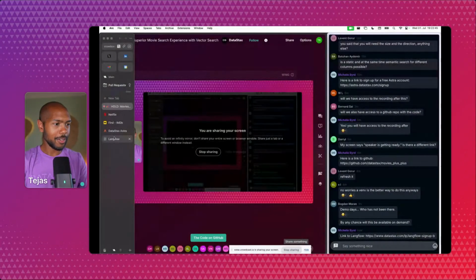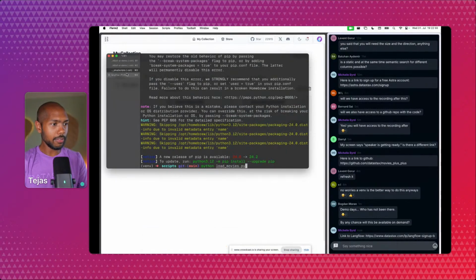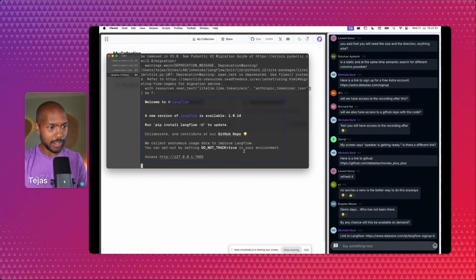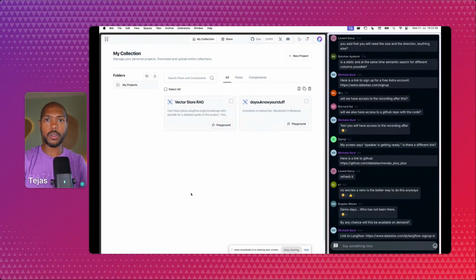Okay, so let's look at building a RAG application with all of this data. To do that, we're going to use Langflow. Let me share my screen. Again, let's go to Langflow. This is Langflow. It's actually running locally. You can self-host Langflow. It's fully open source. And look at my address bar, 127.0.0.1:7865. So you can host it locally and own your whole pipeline. We also have a hosted cloud version of Langflow at DataStax. If you want, you can use it, but you don't have to. There is no lock-in here.